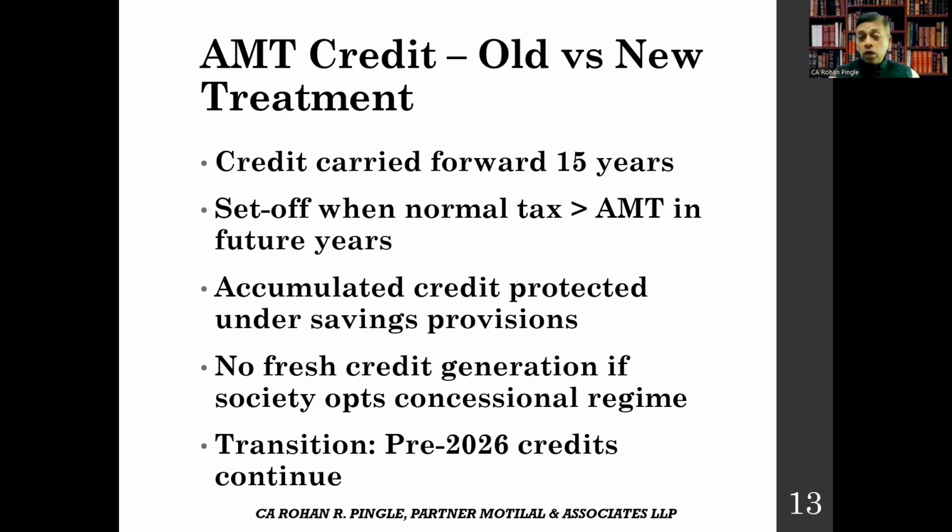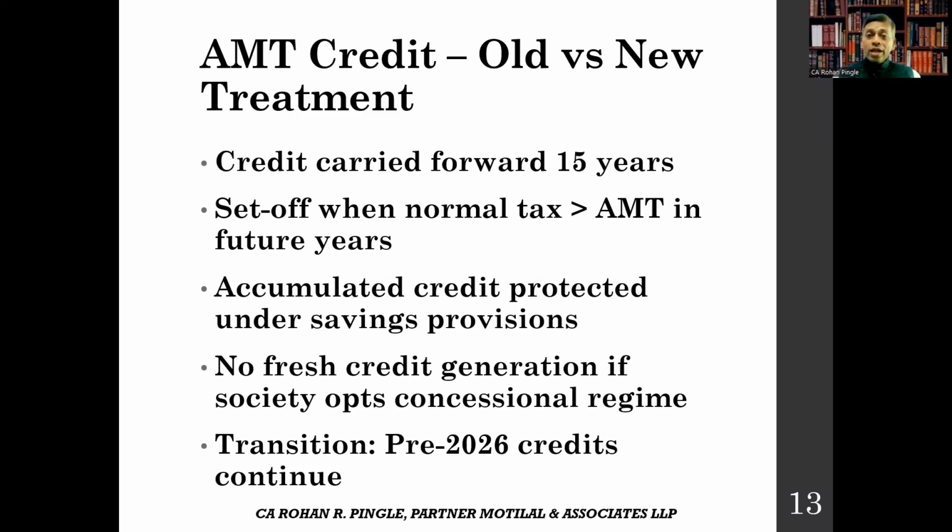Whatever credit of AMT is accumulated as on 31st March 2026, you can utilize it in the year 26-27 if you continue with the old regime. Very important. When you continue with the old regime, you can set off fully. Here, a 25% cap like companies is not there.